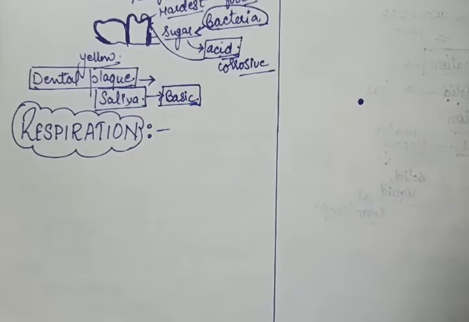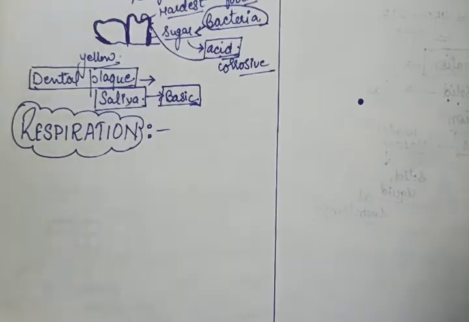Our next very important life process is respiration. What is respiration? We have studied in holozoic nutrition that we eat food because it gives us energy. How is that possible? We eat food and it gives us energy.